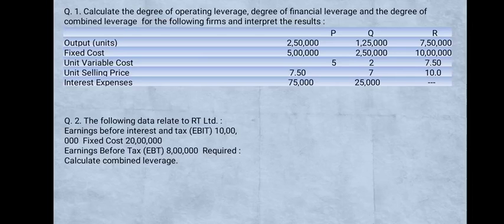The following data relates to RT Limited. Earning before interest and tax, EBIT 10,000. Fixed cost 20 lakh. Earning before tax, EBT 8 lakh. Required: calculate combined leverage.